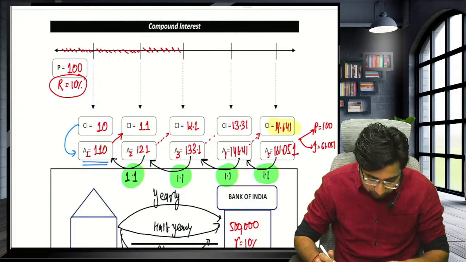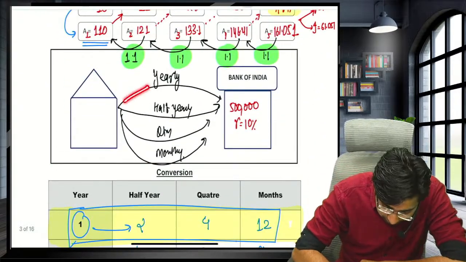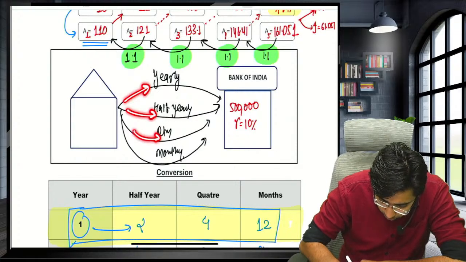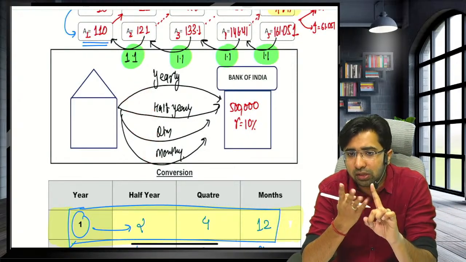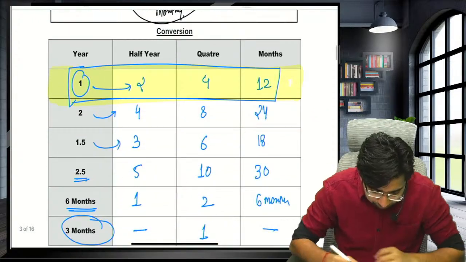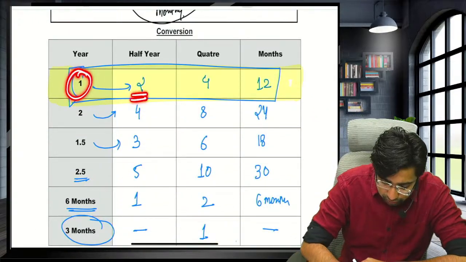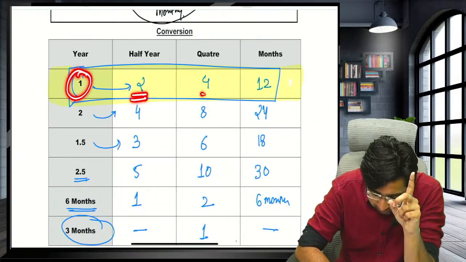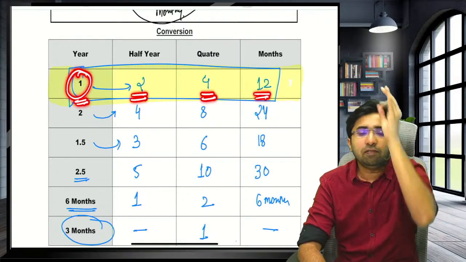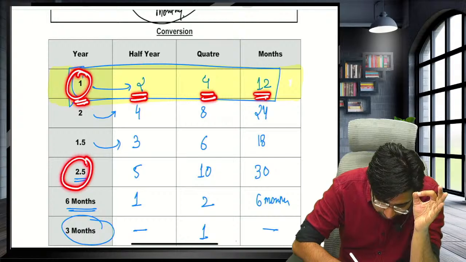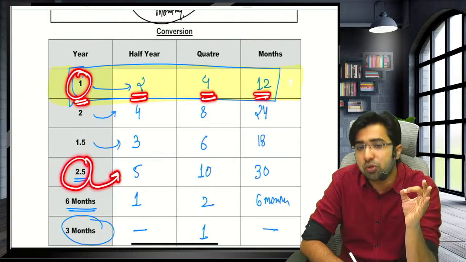Now let's start. You can get the interest yearly, half yearly, quarterly, and monthly. Second thing, in 1 year, how many half years are there? 2 half years. In 1 year, how many quarters are there? 4 quarters. In 1 year, how many months are there? 12 months. Now, if the question demands 2.5 years, can you compute the half years?